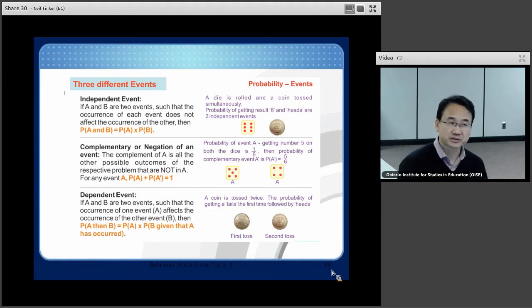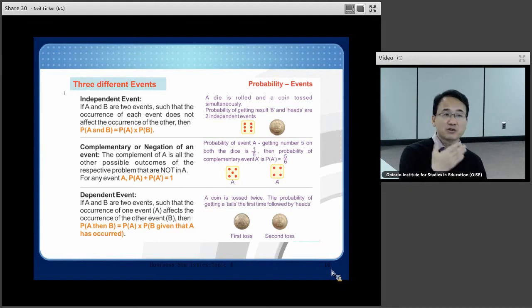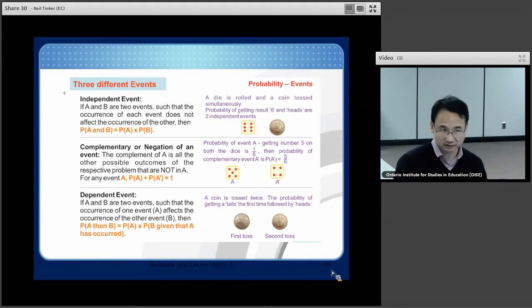To know the characteristics of the events is very important, because later we'll discuss how to get their probabilities. We know that to get the probability of an event, we must know all the possible outcomes and the favorable outcomes. Then we can use the number of favorable outcomes divided by the total number of outcomes.